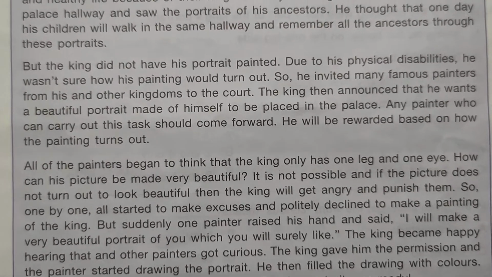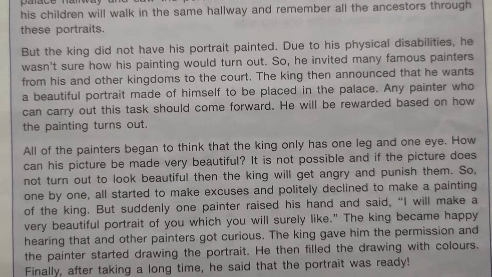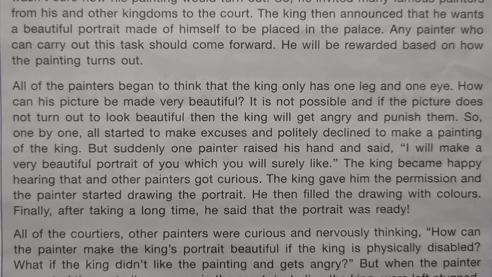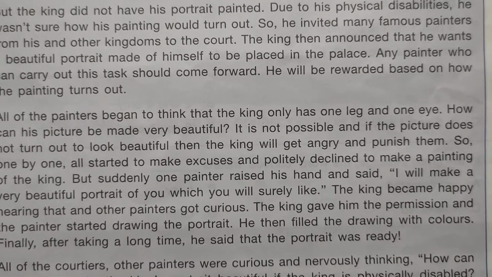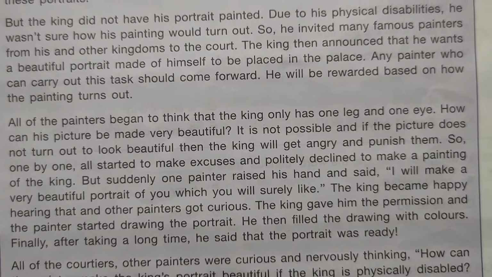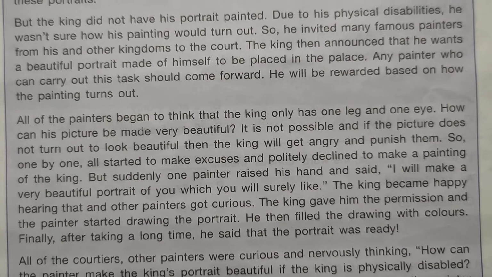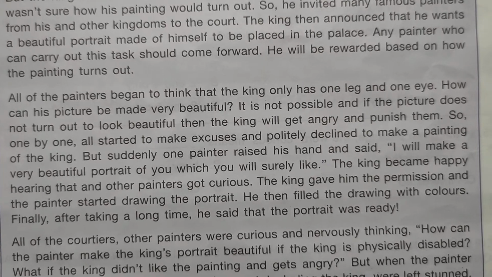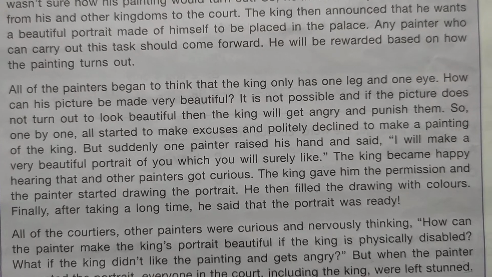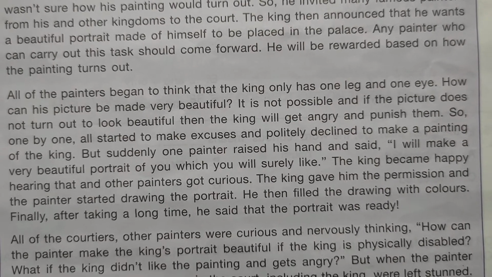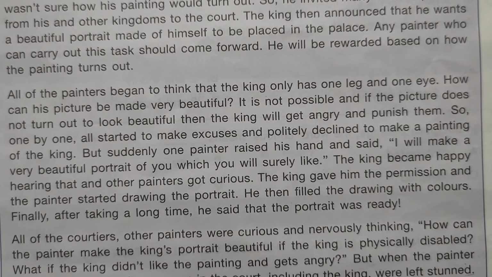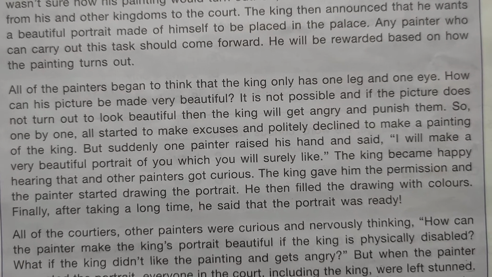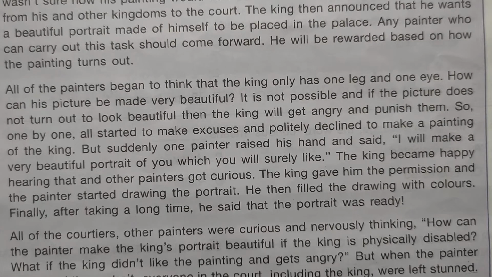Any painter who can carry out this task should come forward. He will be rewarded based on how the painting turns out. All of the painters began to think that the king has only one leg and one eye. How can his picture be made very beautiful? It is not possible. And if the picture does not turn out to look beautiful, then the king will get angry and punish them. So one by one, all started to make excuses and politely declined to make a painting of the king. But suddenly, one painter raised his hand and said, "I will make a very beautiful portrait of you, which you will surely like."